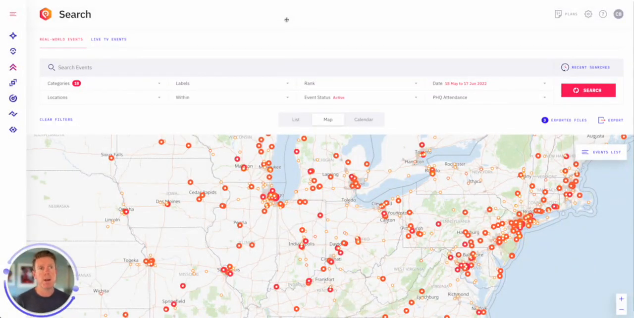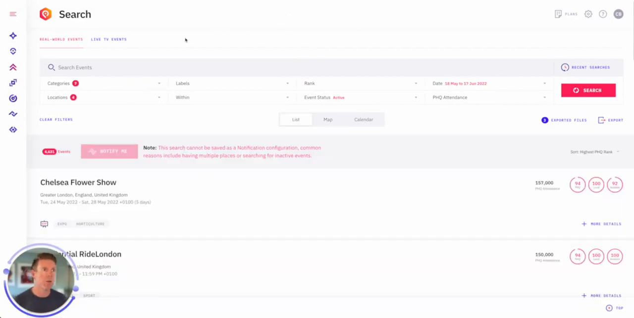What I'm going to do right now is take you through a really quick 5-minute demo of how you can get started within our control center. So let's jump straight into it. This is our search feature where you can search and discover events anywhere in the world.